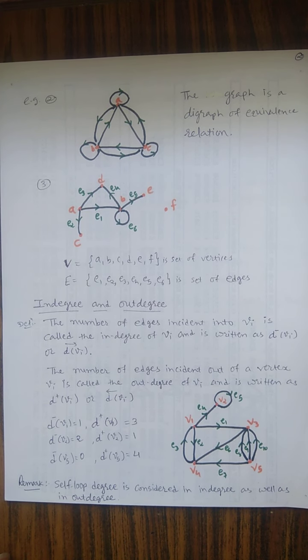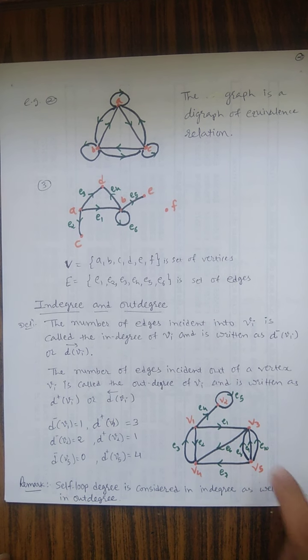We have to remember that if suppose that is a vertex V1, you can just see the vertex V1 in this graph. You can see that E4 is going outside, E1 is also going outside, E2 is also going outside, but only E3 is coming inside. So E3 is the in degree of V1. How many in degrees does V1 have here? Only one, that is E3. So that's why we can say that the in degree of Vi is equal to 1.